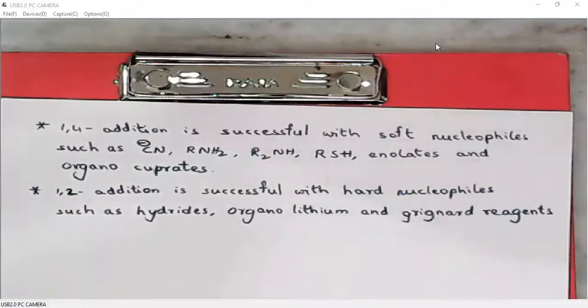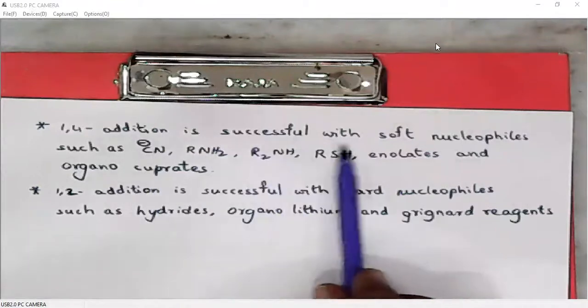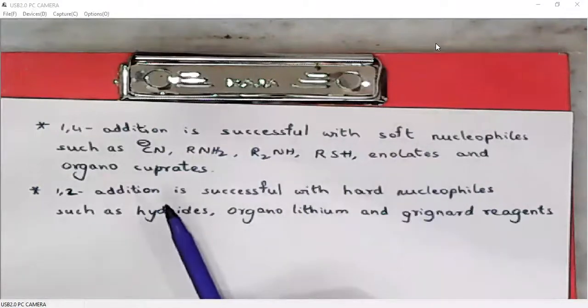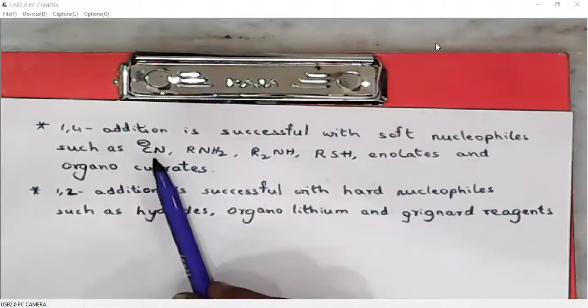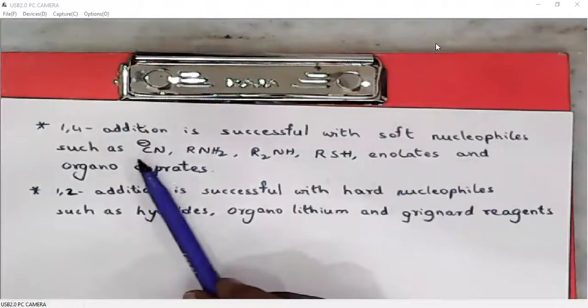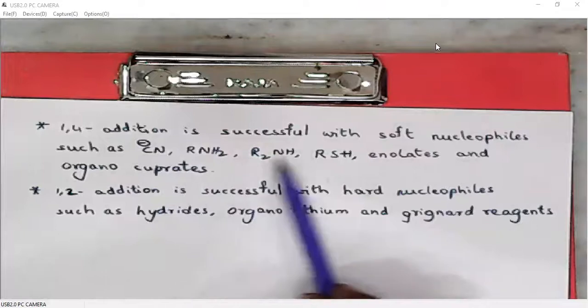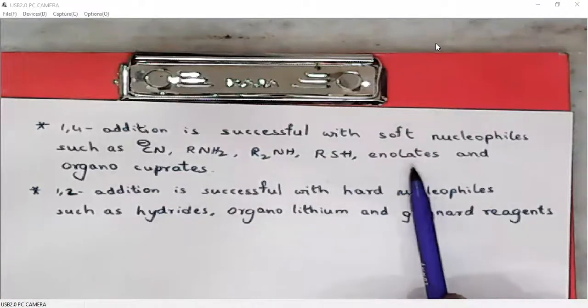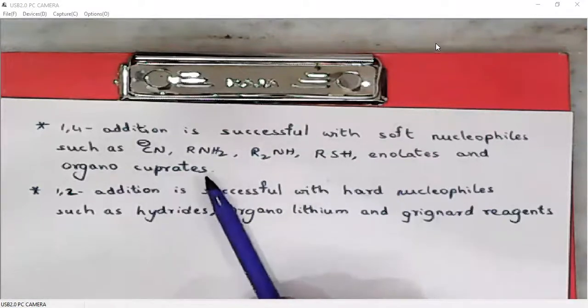The takeaway point from this class is that 1,4 addition is successful with soft nucleophiles. We have some examples of such soft nucleophiles: cyanide ion, amines, thiols, enolate ions, or organocuprates.